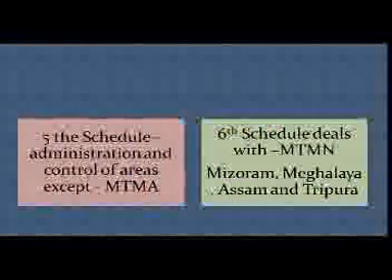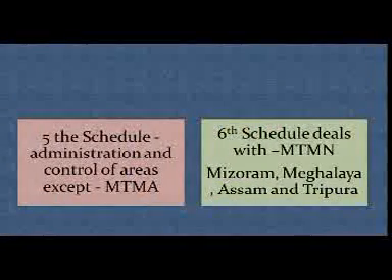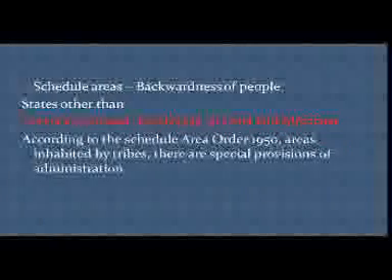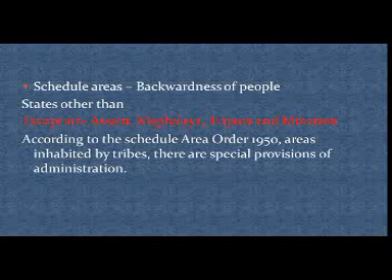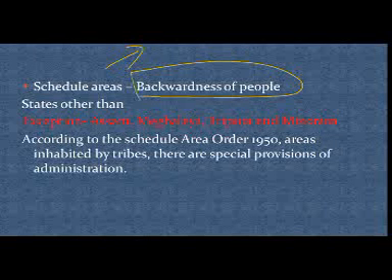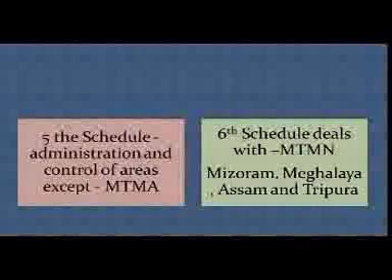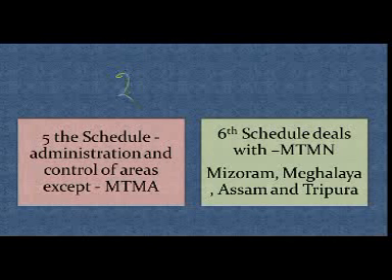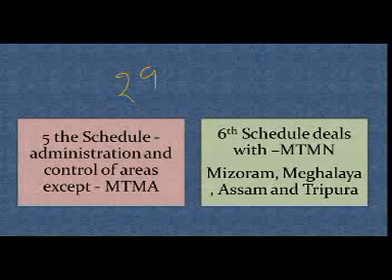So let's discuss. India has 29 states, right? We all know that. So for understanding scheduled areas properly, first be clear that scheduled areas mean backwardness of people. It is associated with the backwardness of people. But as I mentioned in the previous slide, all states except these areas: Mizoram, Meghalaya, Assam and Tripura.